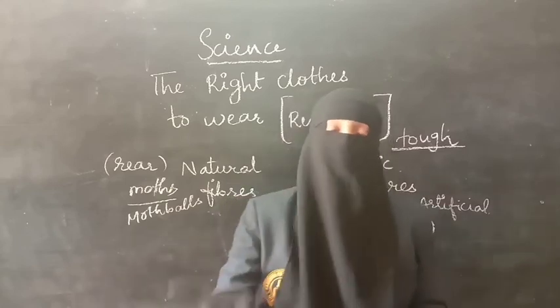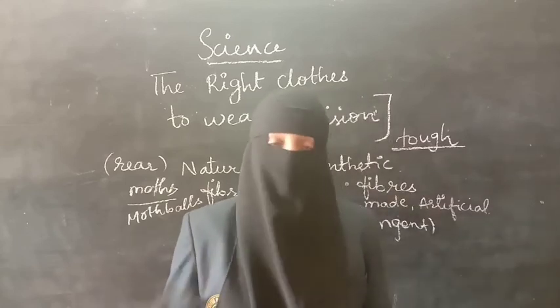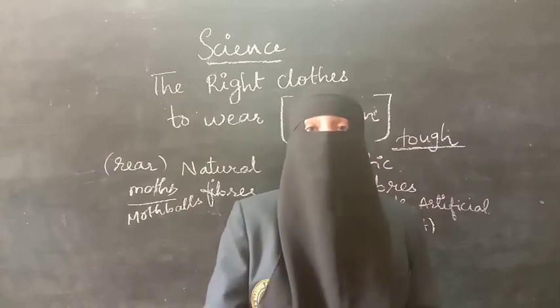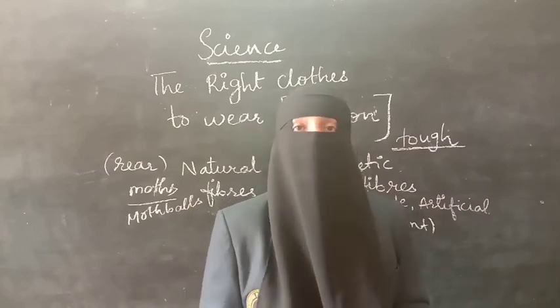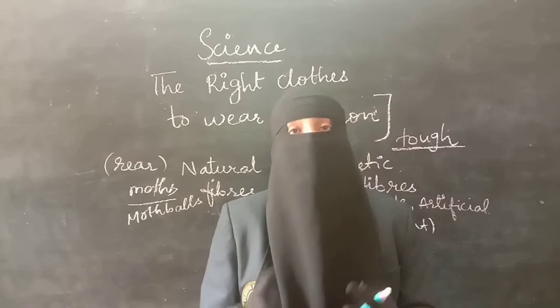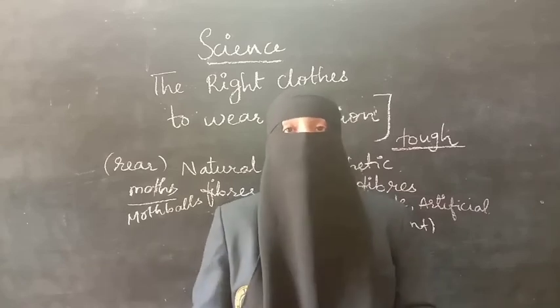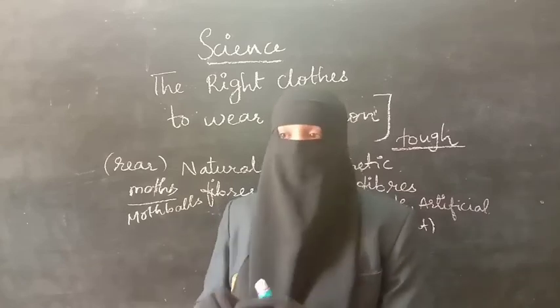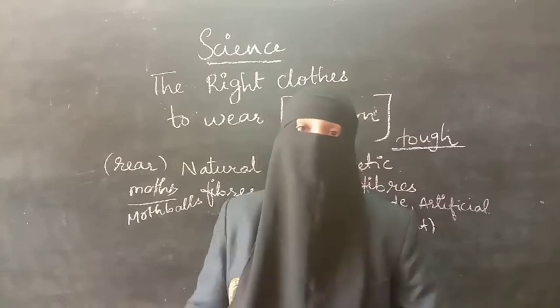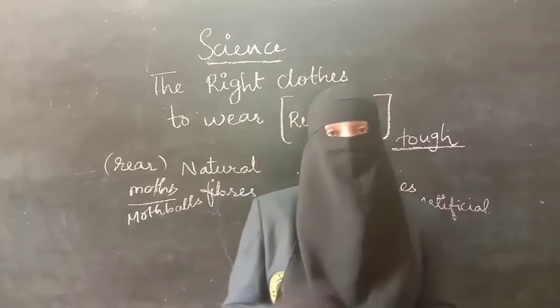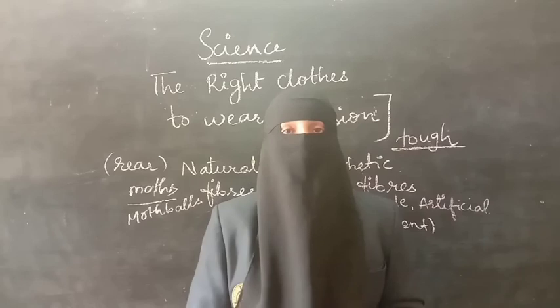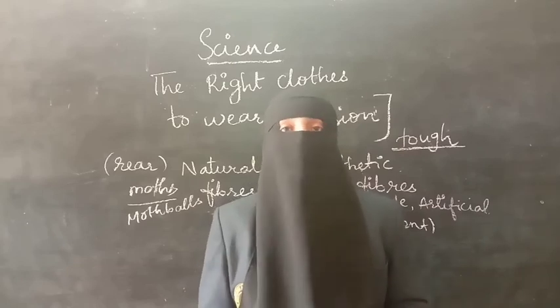And whereas the clothes which we use regularly, we need to wash them regularly. First of all, we use detergent. Then we will be cleaning that. Then we will be using an antiseptic solution, as nowadays we need to sanitize. So use antiseptic solution, and later on we have to dry them in the sunlight. In this way you can protect your clothes.